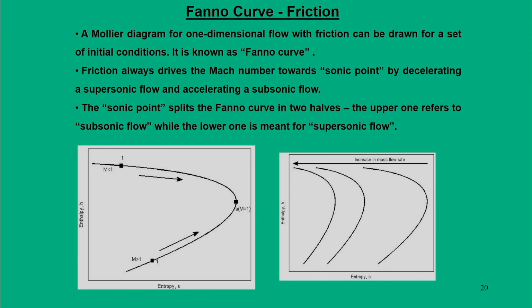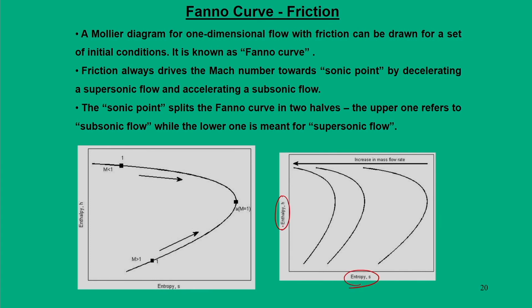Now, let us see how we can give a thermodynamic definition to this. Such a definition is possible through a curve which is known as the Fano curve. The Fano curve is nothing but a Mollier diagram which is drawn for a one dimensional flow with friction, and it is plotted in a similar way in the enthalpy entropy plane.